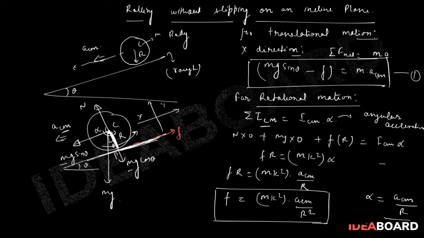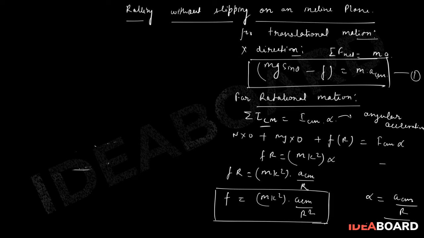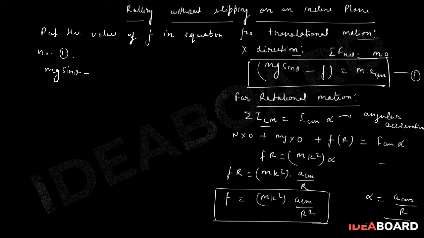Now I can directly substitute this value in equation number 1. Let us remove these diagrams which we don't need now. Put the value of F in equation number 1. So we can write mg sin theta minus mk square into ACM upon R square is equal to m into ACM.